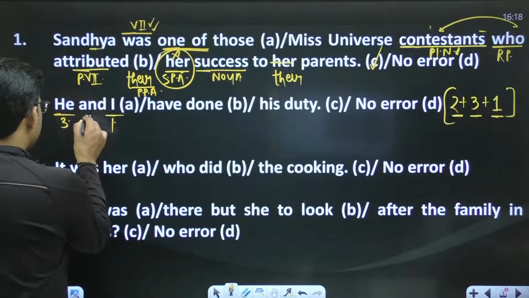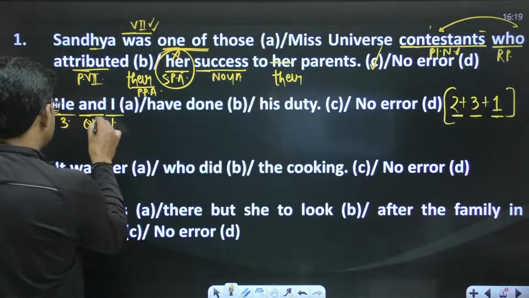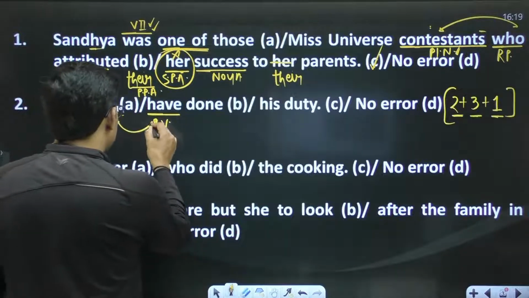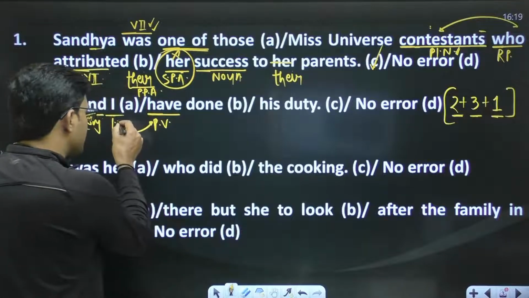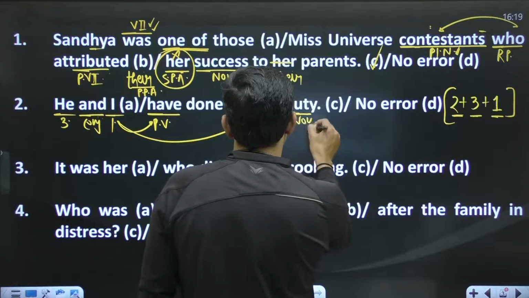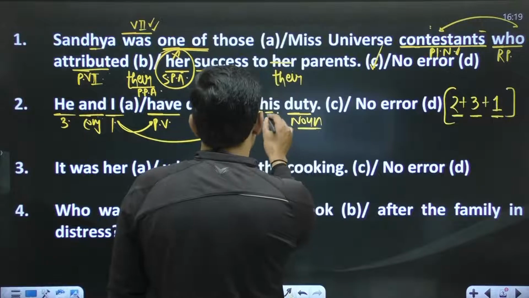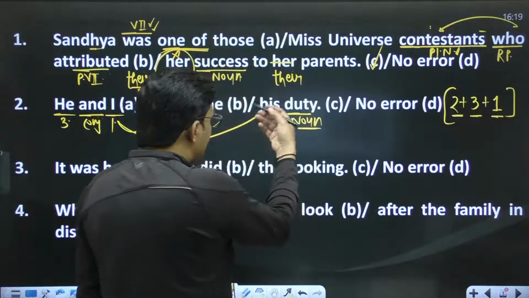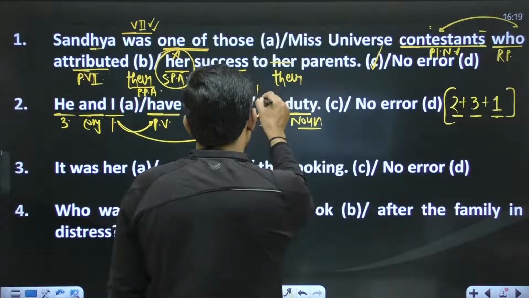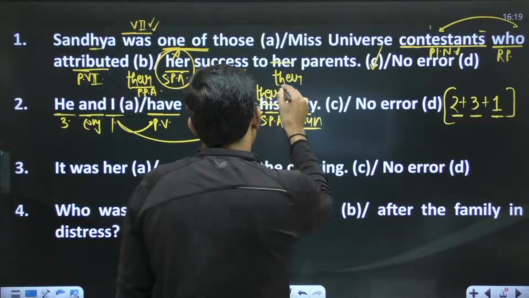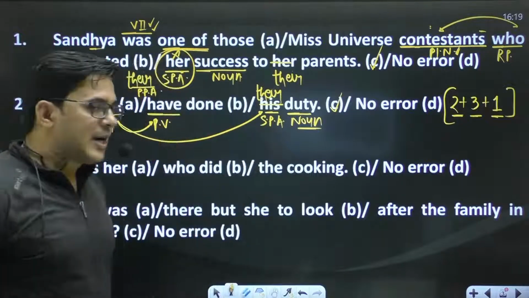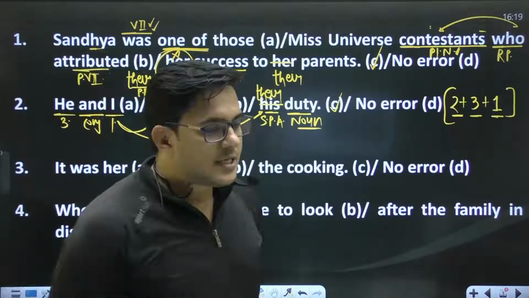But connecting by and, this subject is plural, so accordingly you have to use a plural verb, and according to this plural subject, your possessive adjective will also be plural. This duty is a singular noun, and you have to use a plural possessive adjective. It will be like, their duty will be the right answer, and you have an error in part C. Part C has an error.